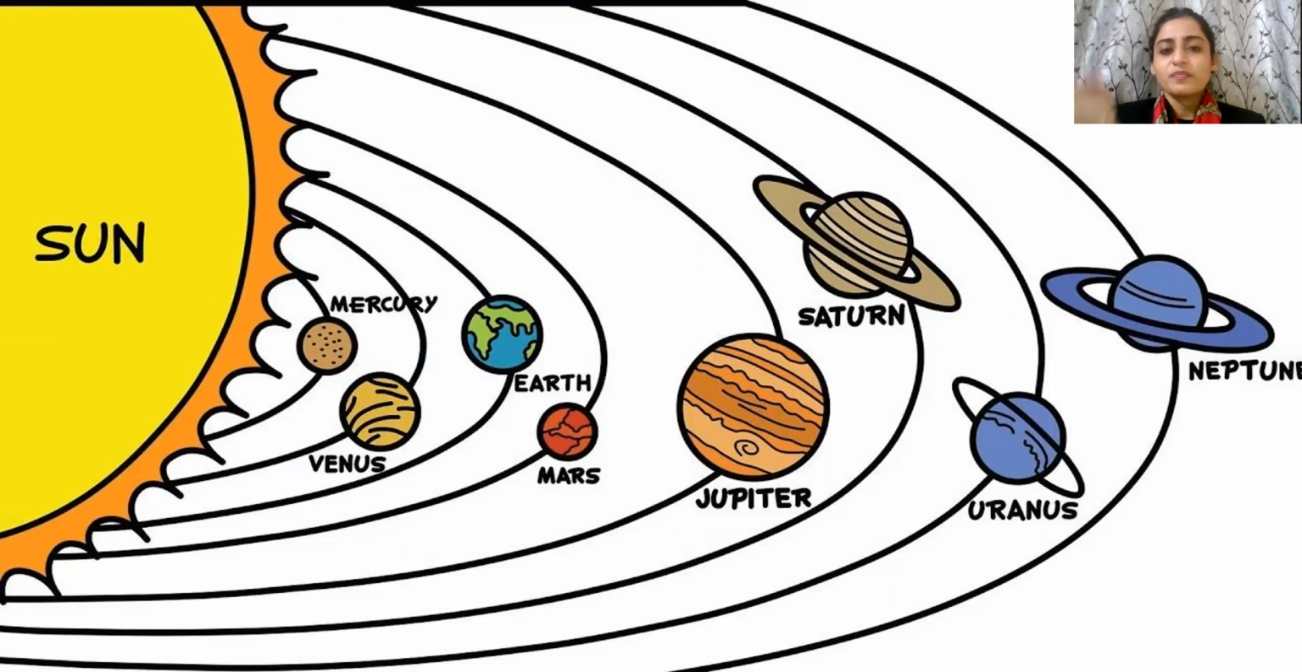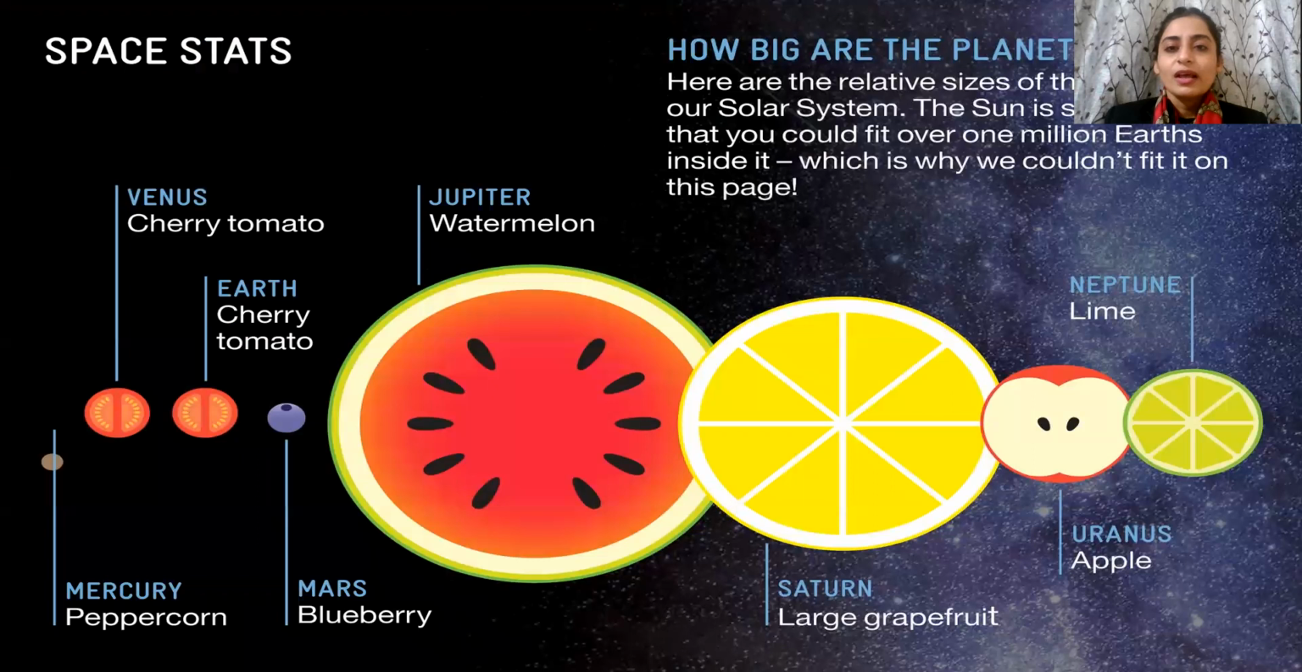We can see the biggest planet in size, the smallest one in size. So, yes, let's talk about our own planet, the Earth. So, children, before that, let's take a look at the sizes.